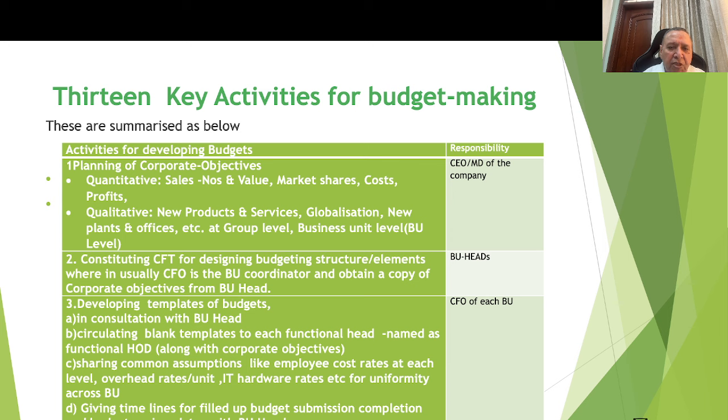Sharing of the common assumptions like employee cost rates, the unit rate per month or per annum, for different levels like staff, workmen, managers, etc. Overhead rates per unit, IT hardware and rates which are to be taken, the key items for uniformity across the business units. Then the CFO is expected to give the timelines for making the budget and submission, and the budget review dates in consideration of the BU heads.